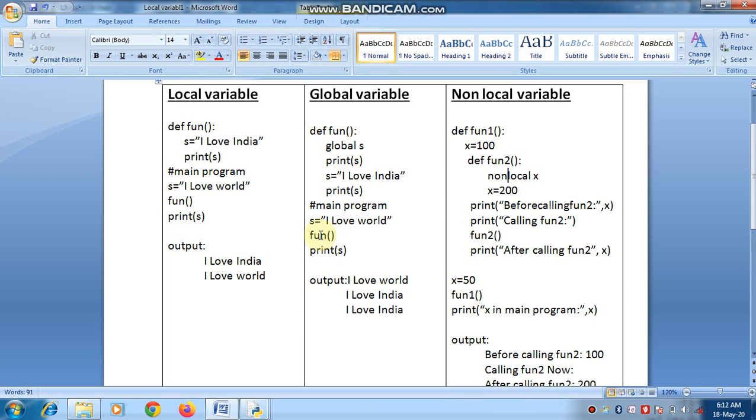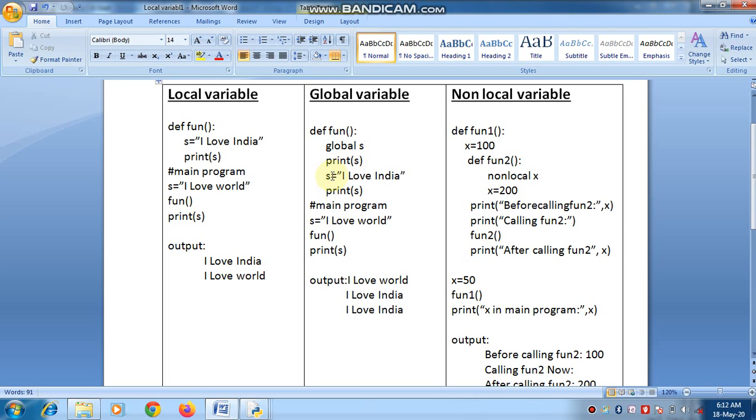After the function call, execution will go back to the function, and here it will get global s and print s, initialized equal to I love world. So it will print first I love world.